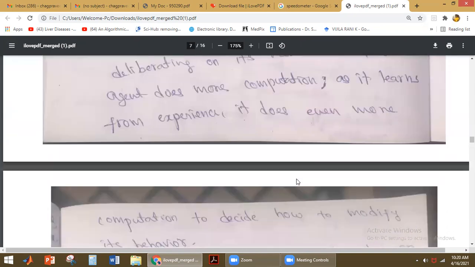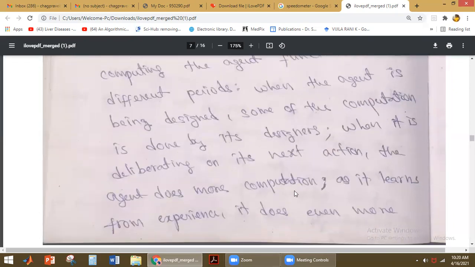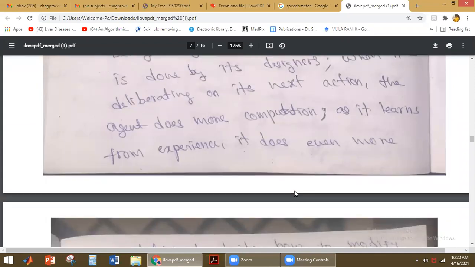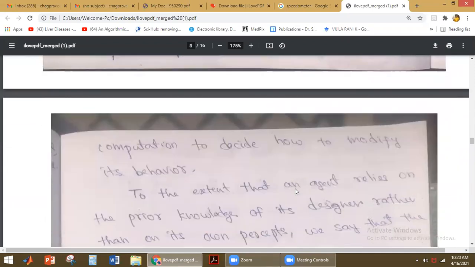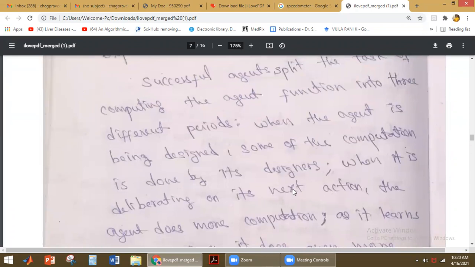Okay, so these are the three different periods into which the agent function is divided. Initially it will have some prior knowledge. When it is used in the environment, it will be able to do some more computations. On experience, it is able to do some more computations, and it is also able to modify its behavior. Okay, so these are the three periods of the agent function.